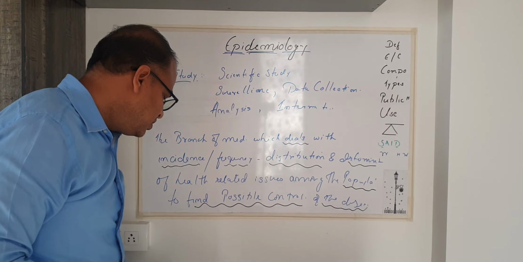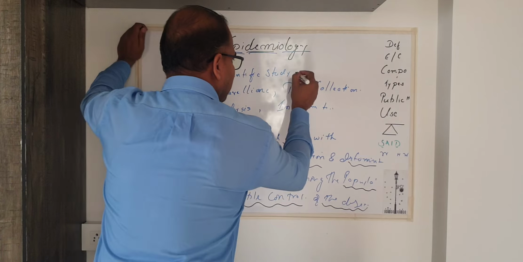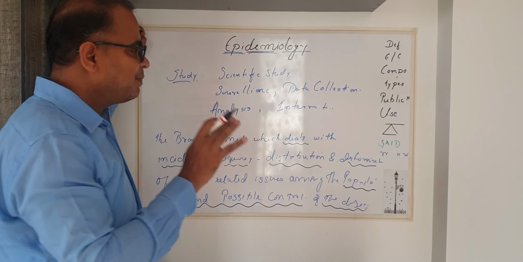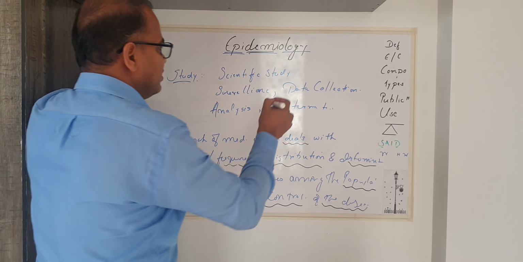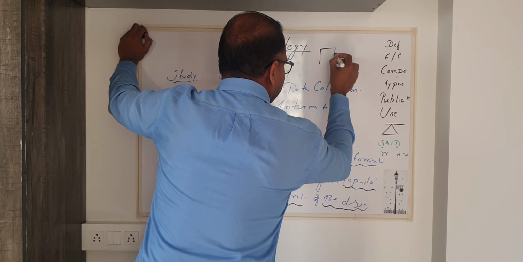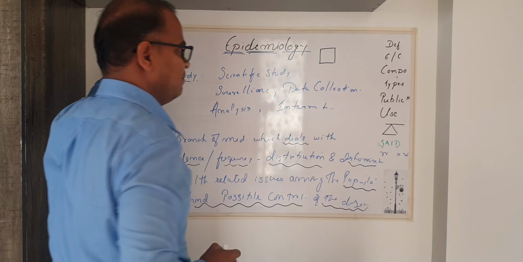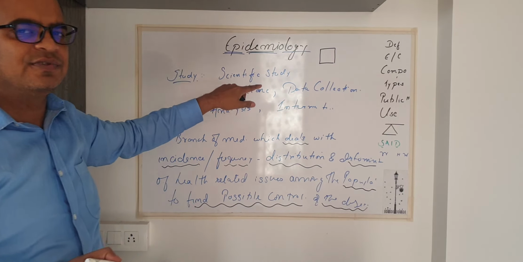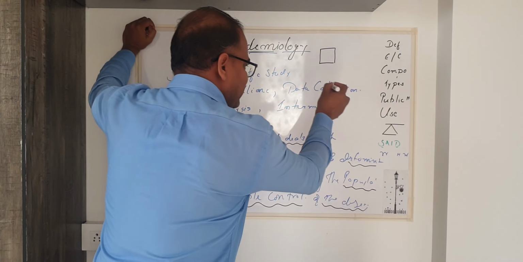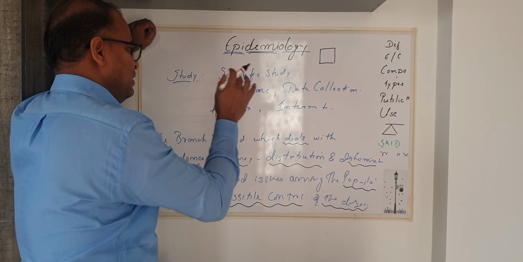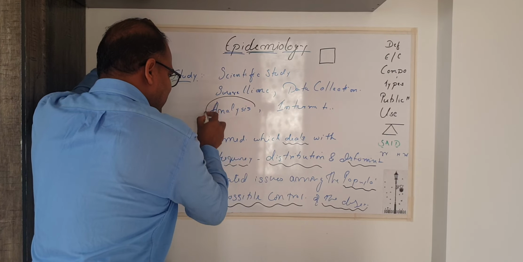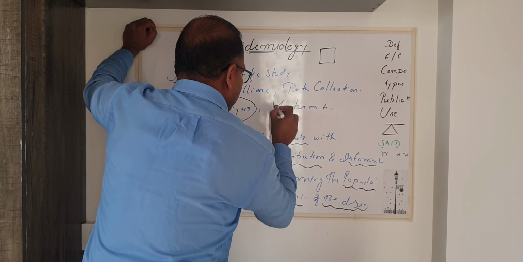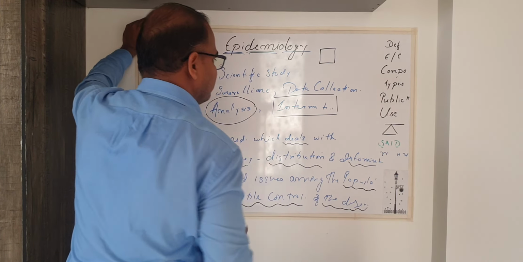Now, epidemiology is a scientific study, right? It has to follow a specific pattern. The study is defined and the path is already been finalized for the study. It's a scientific study which includes surveillance of the people to collect the data. The data collected undergoes statistical analysis to find a possible control in terms of intervention.